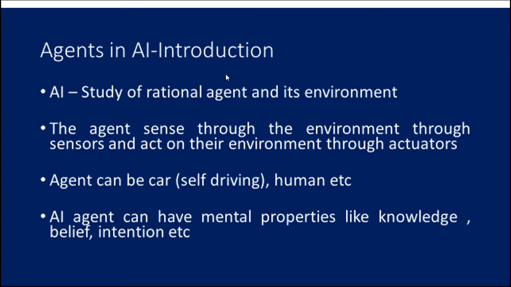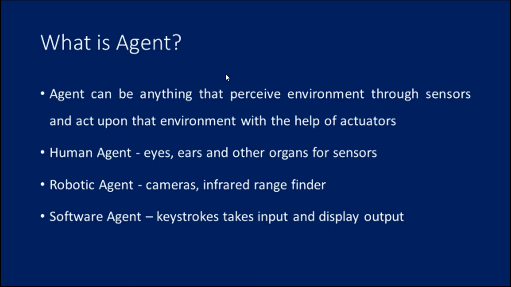So whatever power a human has, a machine should have the same. Whatever mental properties we have for a human, a machine should also have all those things, like knowledge, like belief, like taking a decision in a complex situation. So it can make a decision only through sensors and acting upon through activators, right? This is the agent introduction.